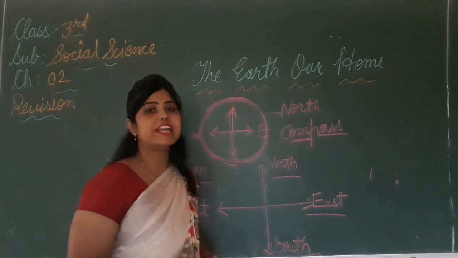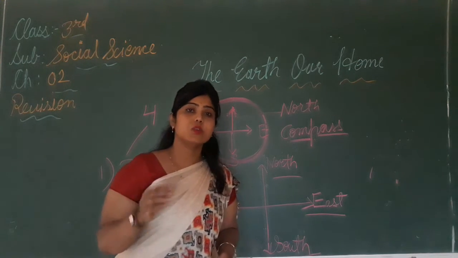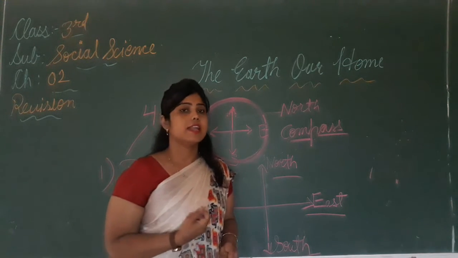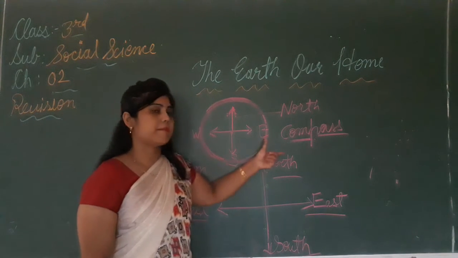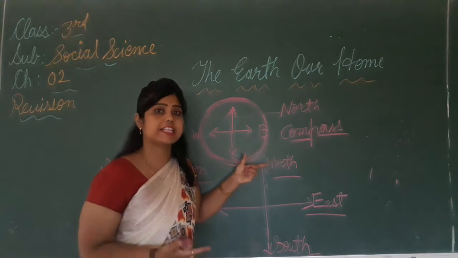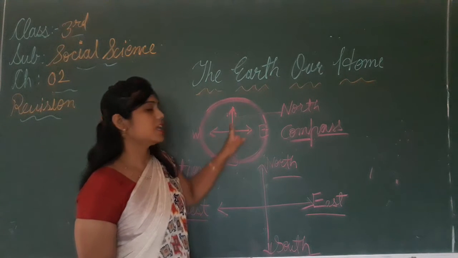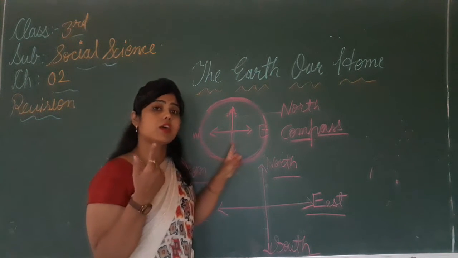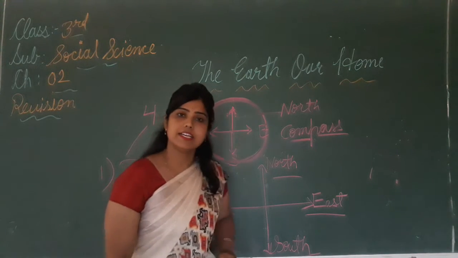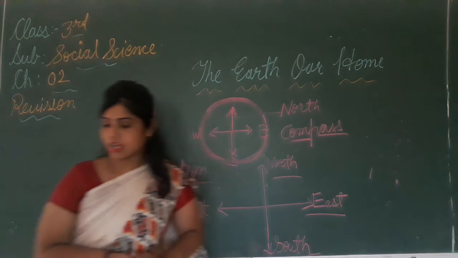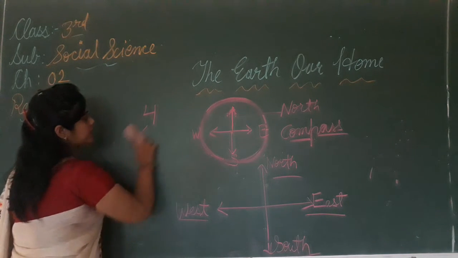So children, how many directions are there? There are 4 directions, that is north, south, east and west. And what did the sailors use in earlier times? Good. They used the compass to find out the directions. And it has a needle in the compass. It has a needle which always points north. So if we know the north direction, we can easily find the other directions. Now our next topic is the oceans and continents.